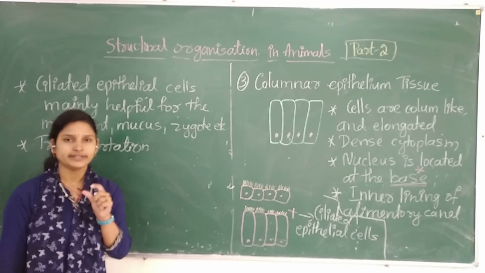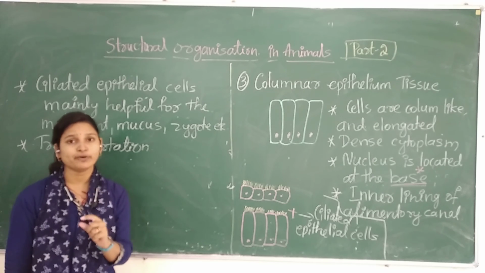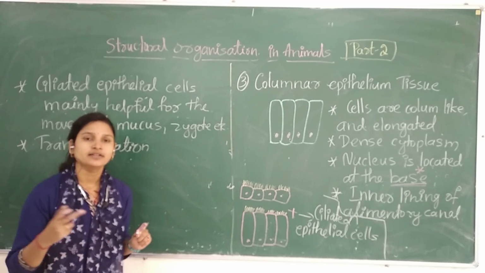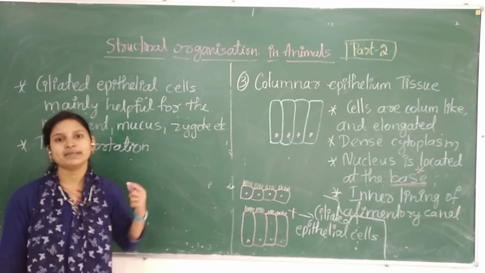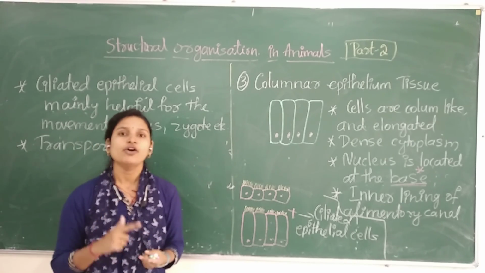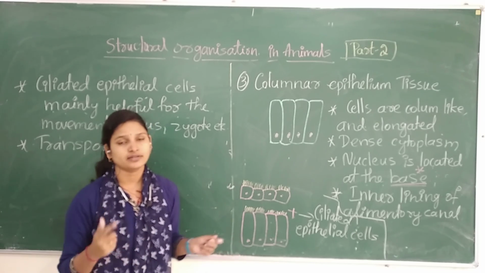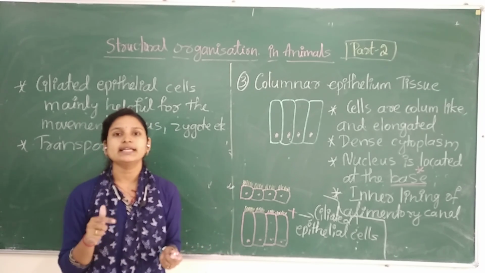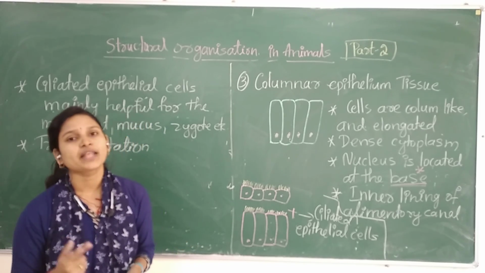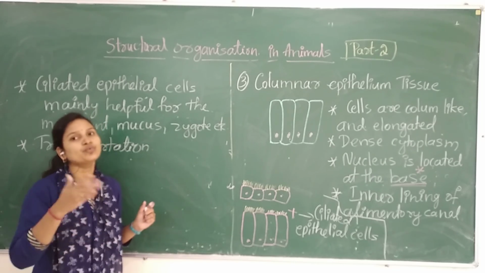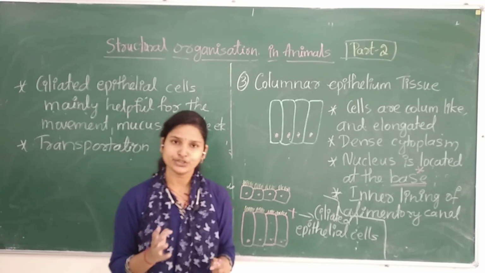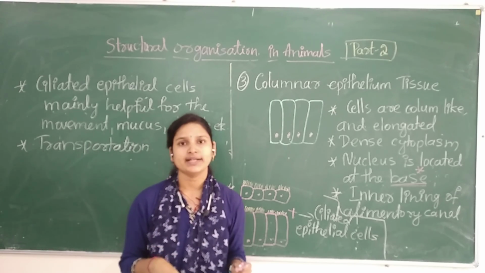Based on the different size or shape of the cell, simple epithelium is classified into three types, and the ciliated epithelial cells are the specialized form of tissue in which either in cuboidal or in the columnar tissue there is a presence of ciliary outgrowth, microvilli, that is mainly helpful for the transportation, and also important for the movement of mucus or the zygote present in the fallopian tube of the female towards the uterine wall.